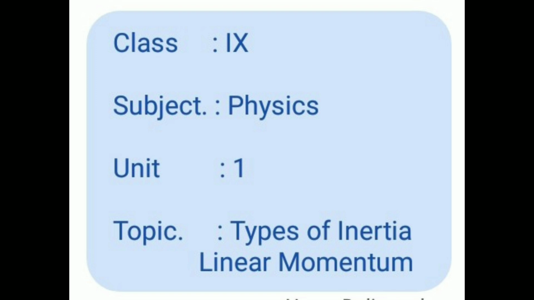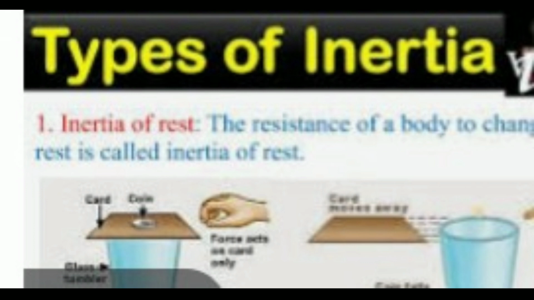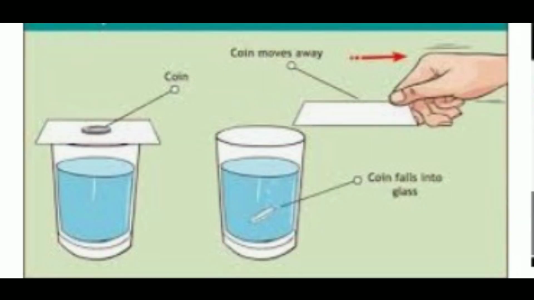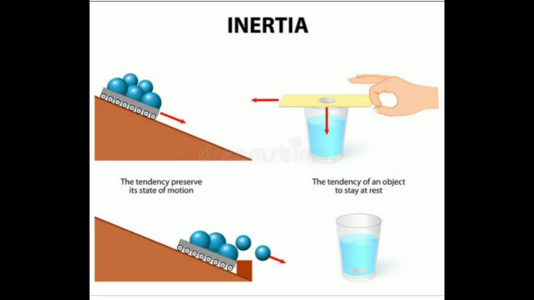Today I take the topic Unit 1: Types of Inertia and Linear Momentum. Inertia has three types: inertia of rest, inertia of motion, inertia of direction. First of all, types of inertia. First, inertia of rest. The resistance of a body to change its state of rest is called inertia of rest.